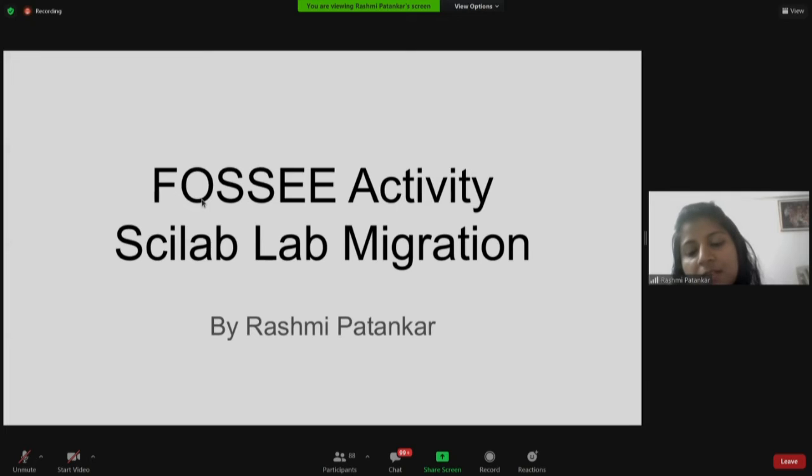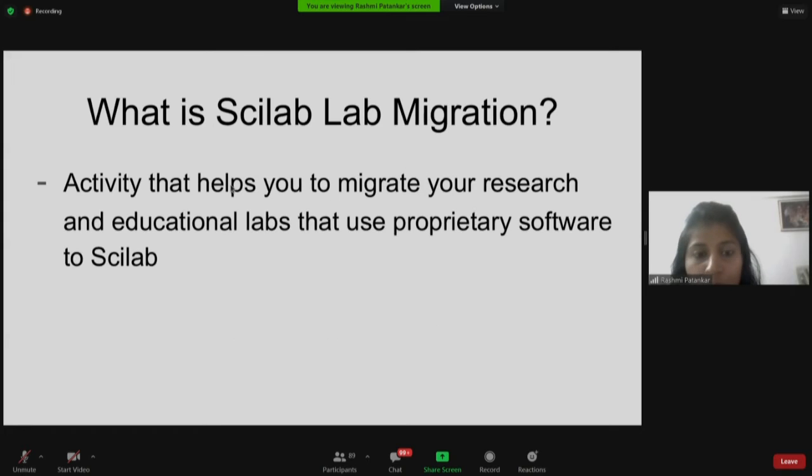Yes. Let me share my screen. So, hi everyone, myself Rashmi, and I have been part of the Scilab team for the last 3 years. Just now we learned what the textbook companion is and its benefits. Now we are going to look at one more such activity called lab migration. So what is lab migration?